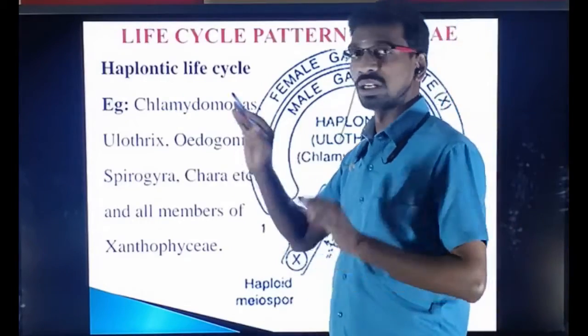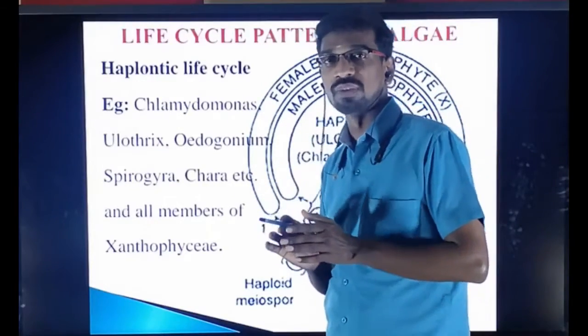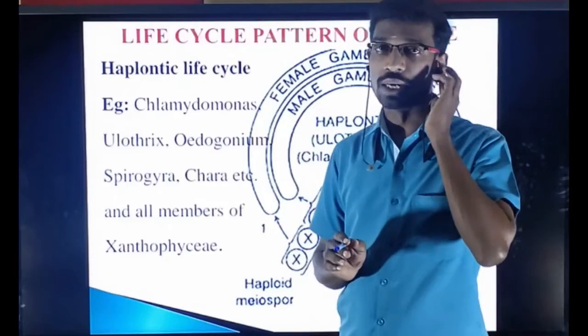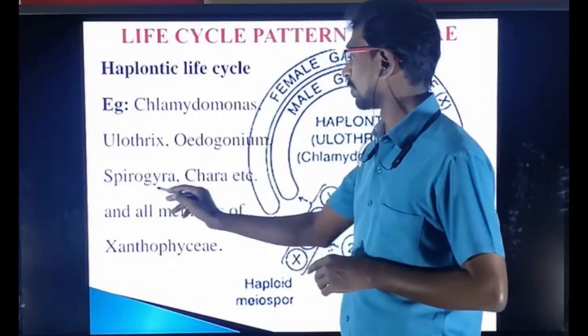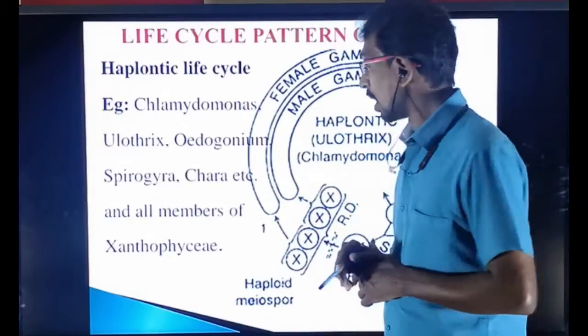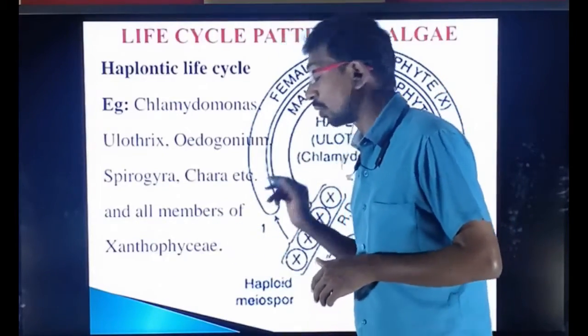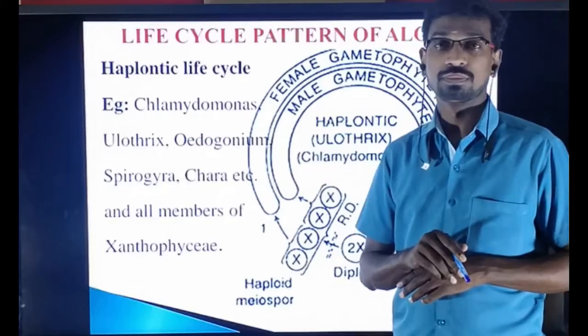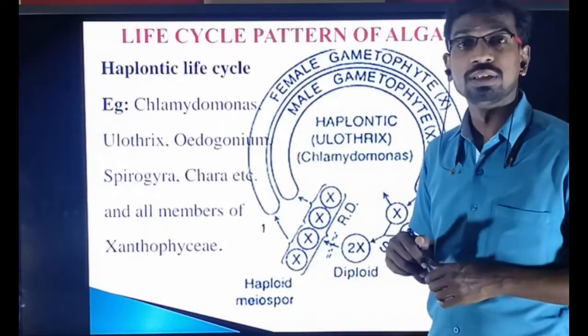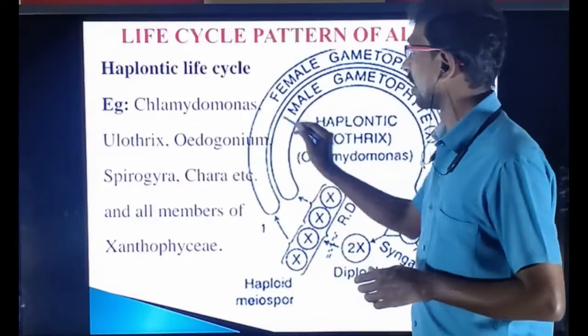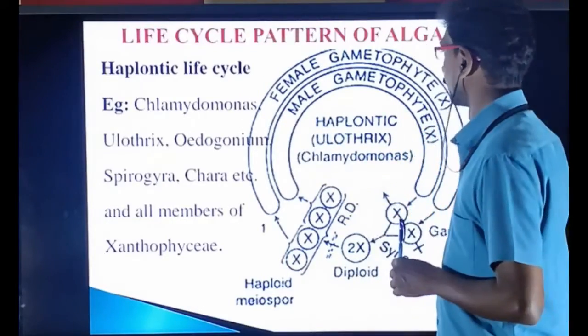This is seen in some forms of Chlorophyceae, green algae. Chlorophyceae means green algae: Chlamydomonas, Ulothrix, Oedogonium, Spirogyra and Chara, etc. And an odd number of Xanthophyceae also have this type of life cycle, the haplontic life cycle.